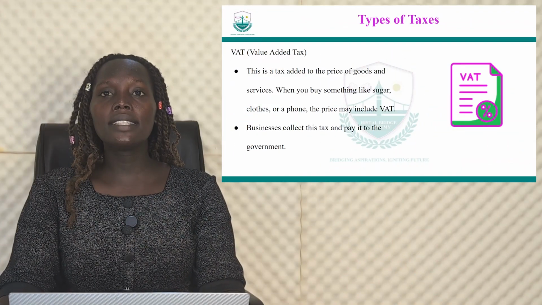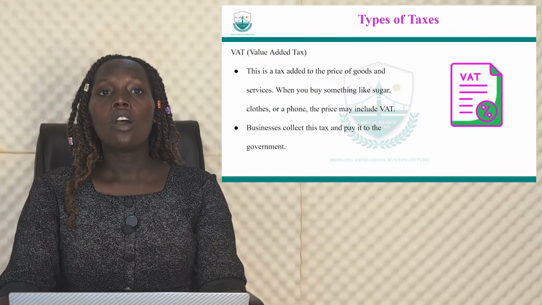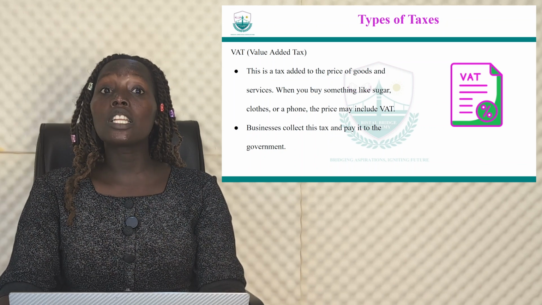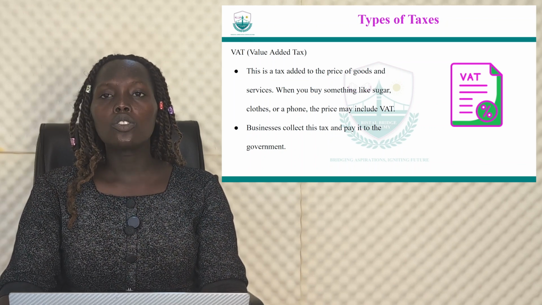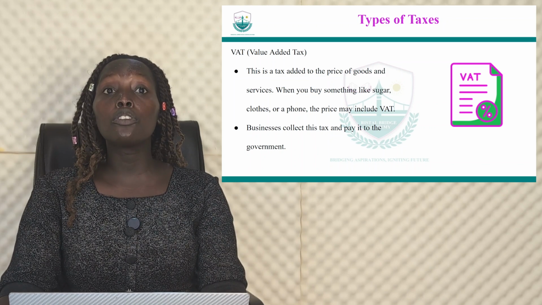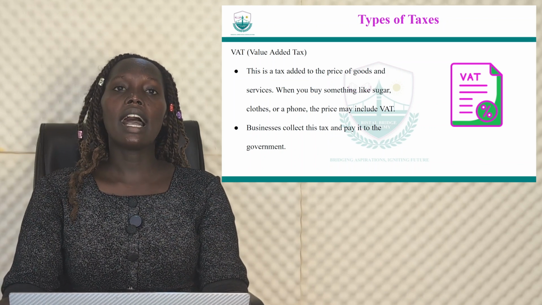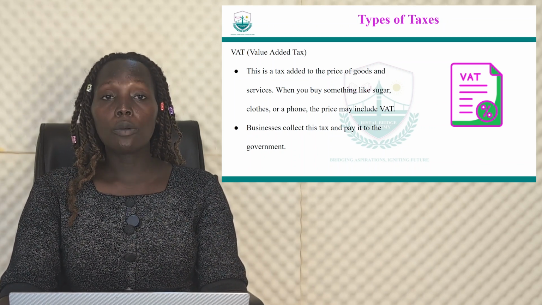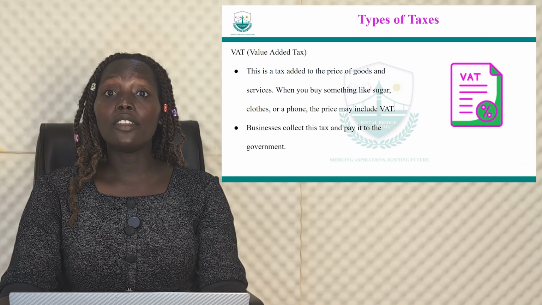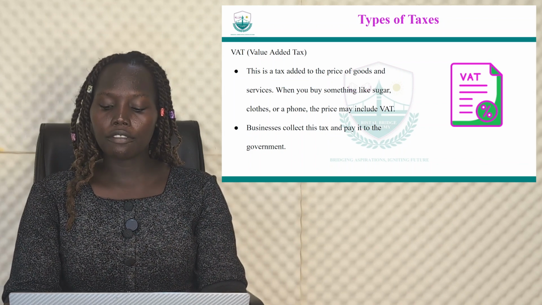So when you buy something like sugar, clothes, or a phone, the price may include the VAT. This is indirect. So you pay something that indirectly you cannot notice, but they have already included it there. So businesses collect this tax and pay it to the government.